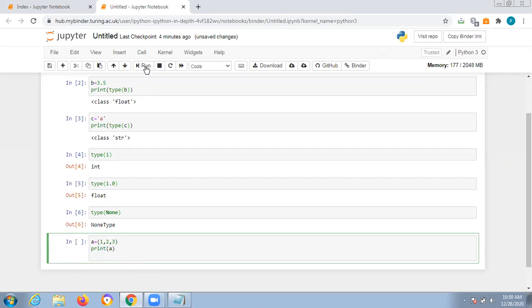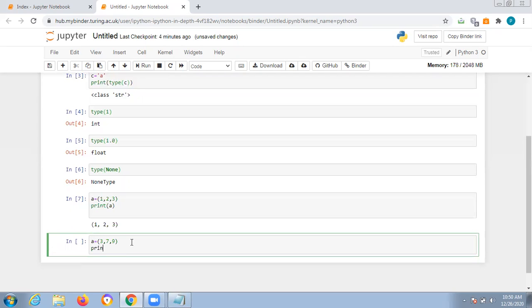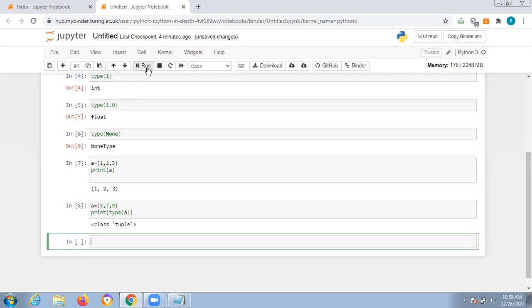If you run this one, 1, 2, 3 will be printed. What is your main concept? You need to know the type, and you need to add this extension also. For example, a is equal to 3, 7, 9, assume these values, and if you are just giving print type(a), what will you get now? class tuple. A tuple will be enclosed in a left parenthesis and right parenthesis.